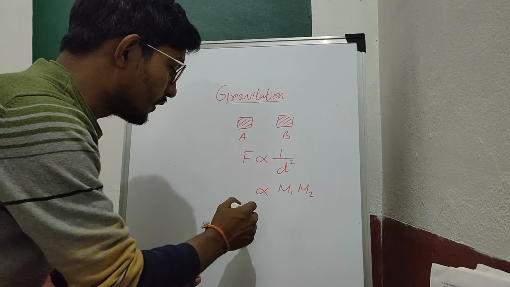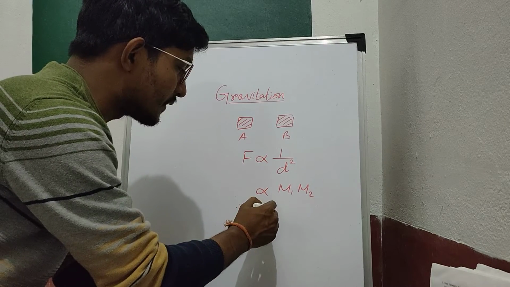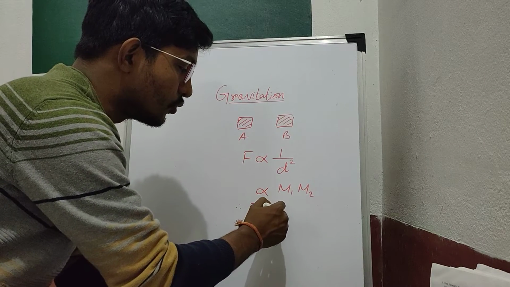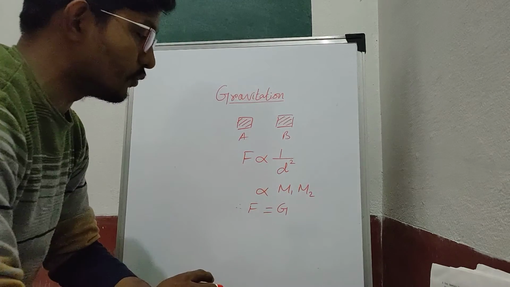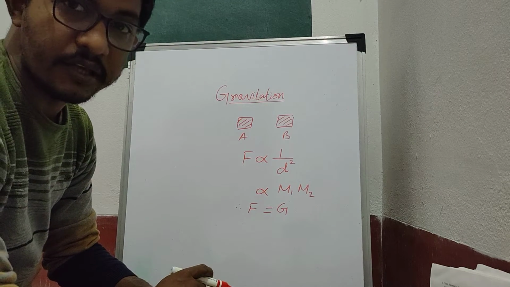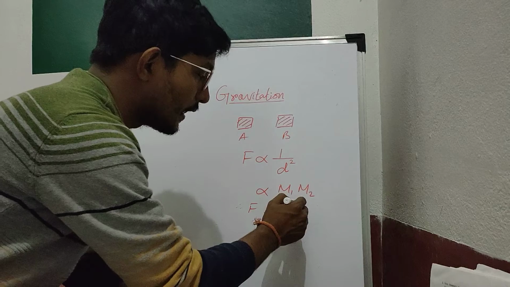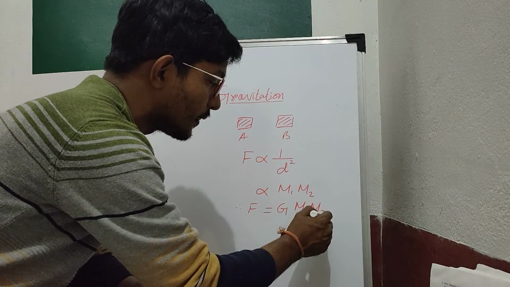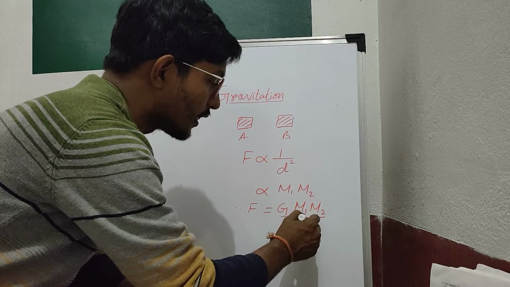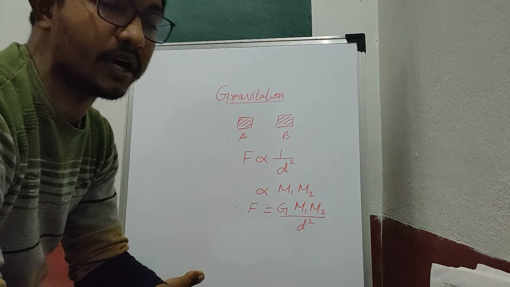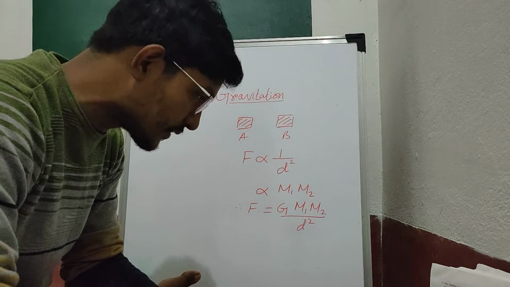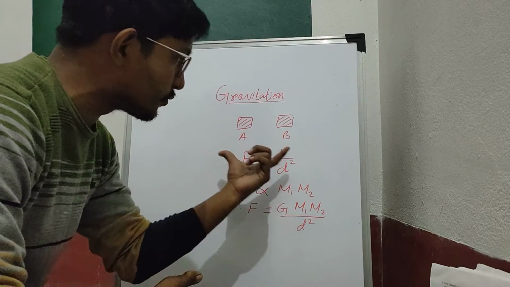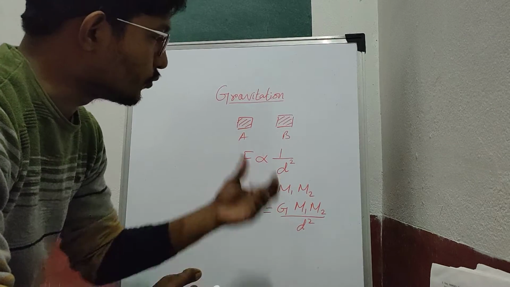If we combine this into a single term, we get a new constant known as capital G, and the total equation is expressed as G m1 m2 by d square, where m1 and m2 are the masses of the two objects and d is the distance between them.